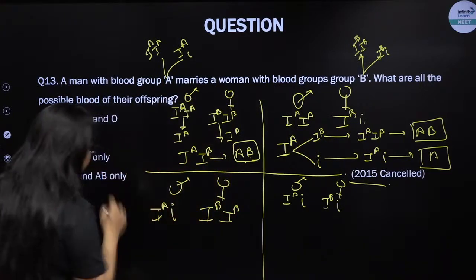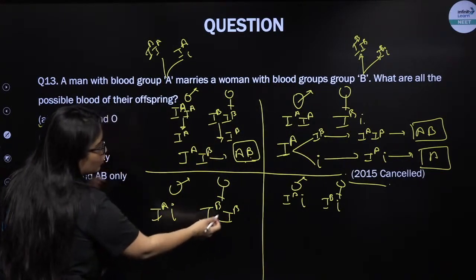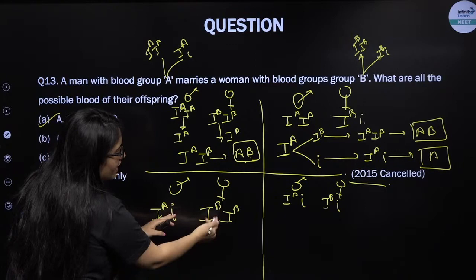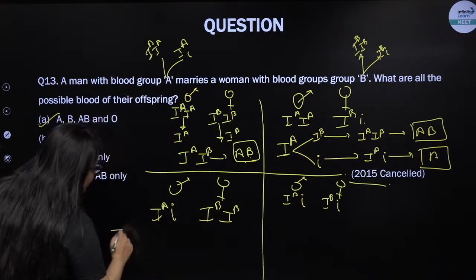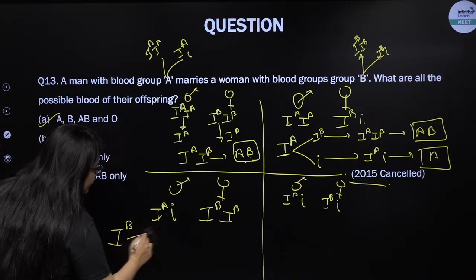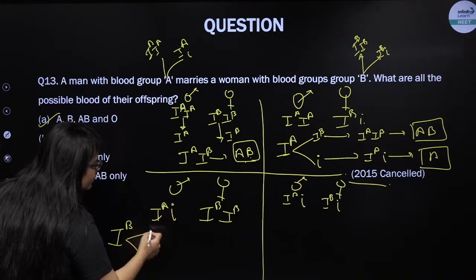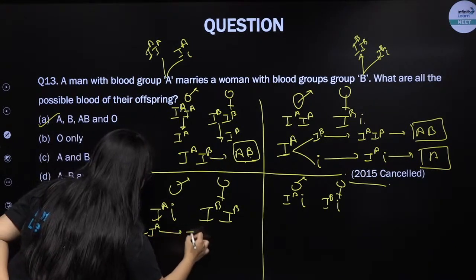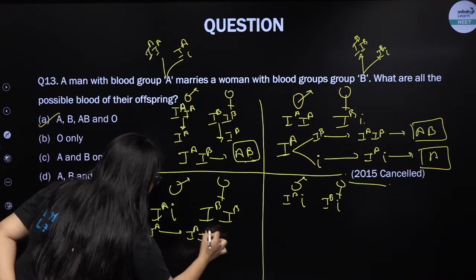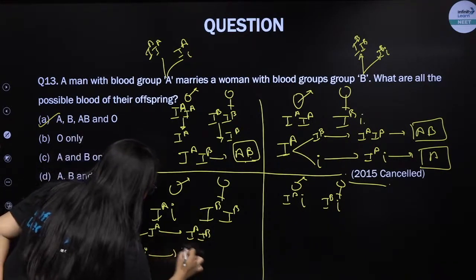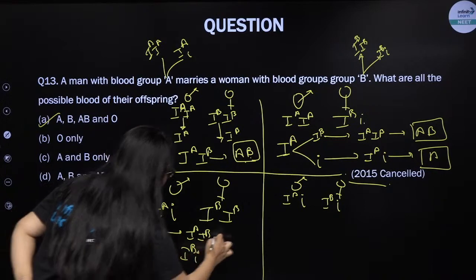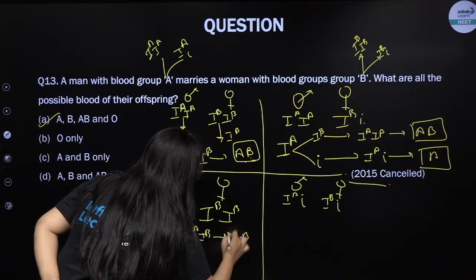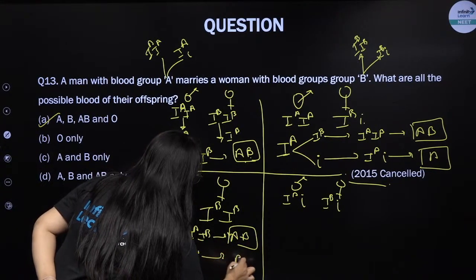Now let's check out over here. Here the female is going to produce only one type of egg because both are IB, IB. So let's start with female IB, and there are two possibilities of the sperms that can fuse with it, capital IA and small i. So as a result, it will be IA, IB, and in this case it is going to become IB, small i. So what is the blood group possible? AB, and another blood group possible is B.